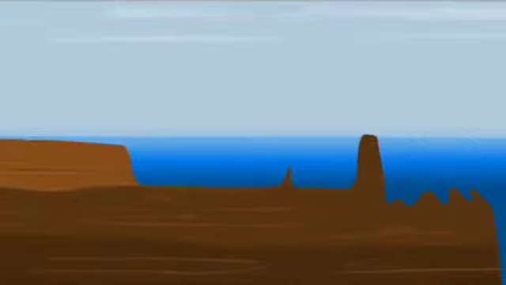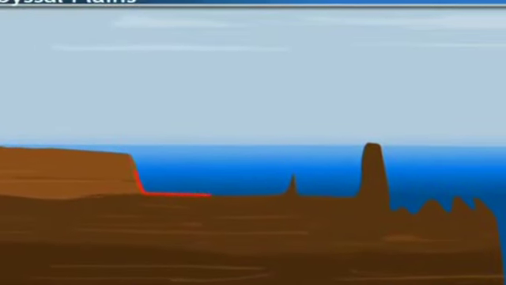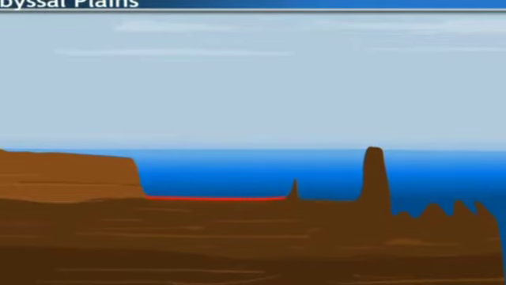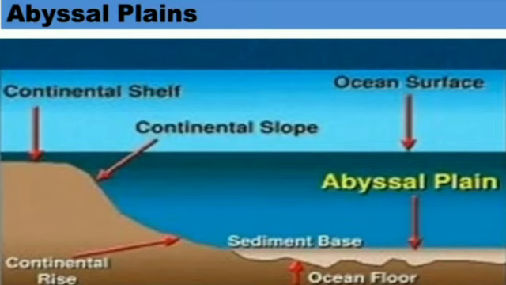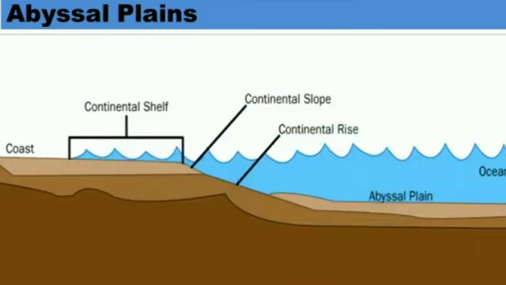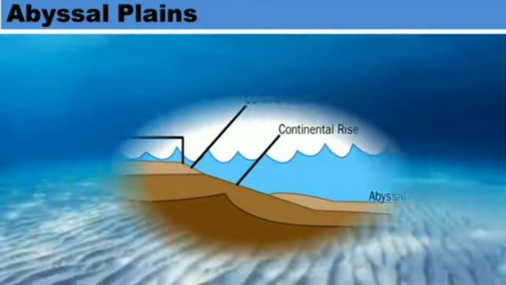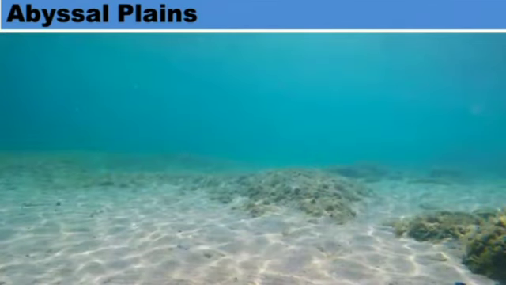Coming to the next, that is abyssal plain. Can you see the next, abyssal plain? Suddenly, after the continental slope, the slope has become like a plain, or it looks like a seabed. The abyssal plain consists of various submerged landforms like hills, plateaus, etc. This is the part where various landforms can be seen below the ocean.